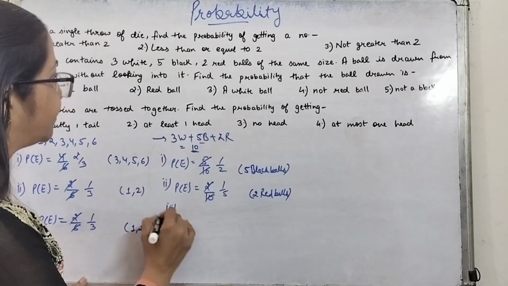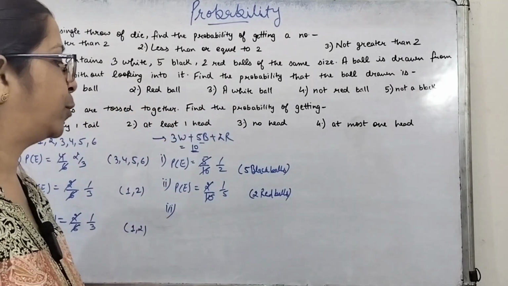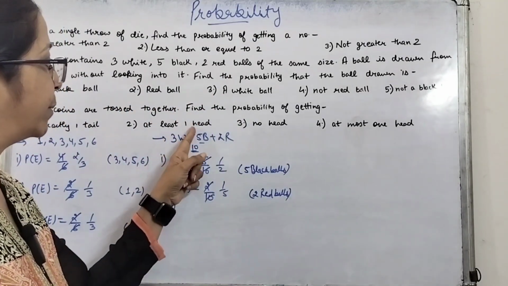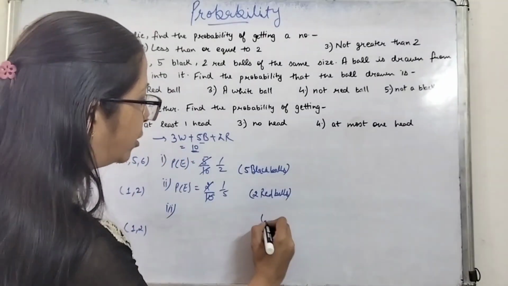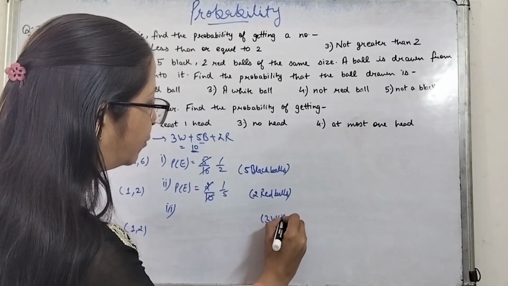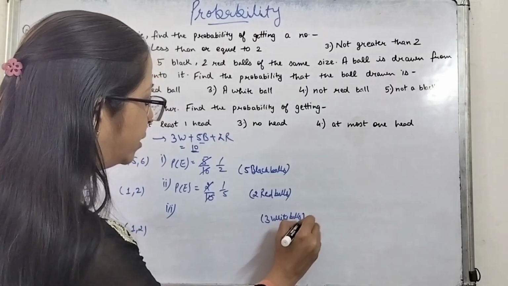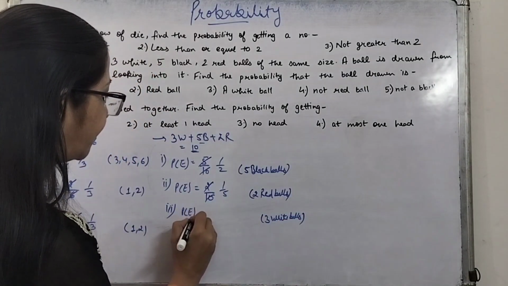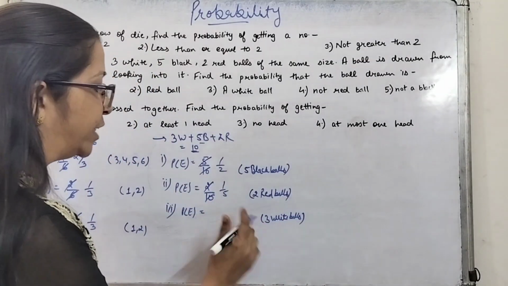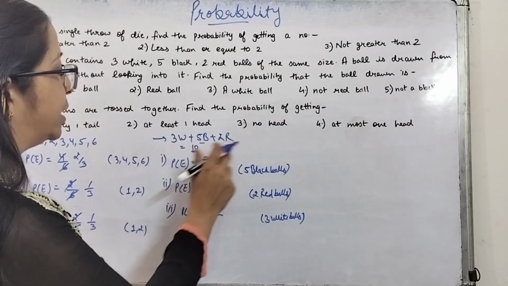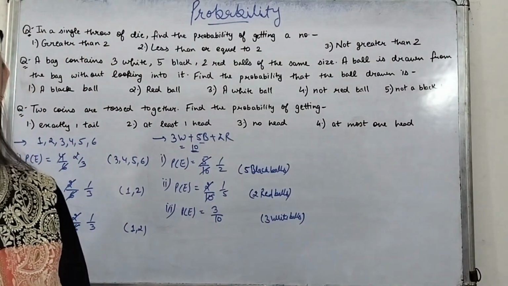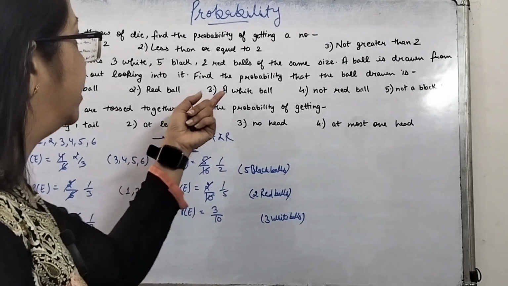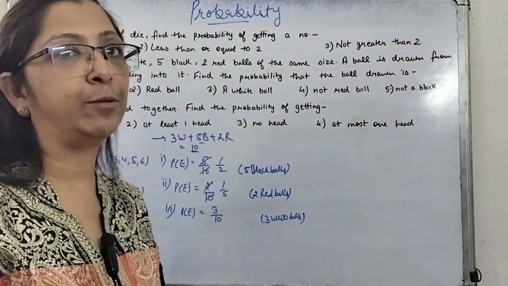Third part is getting a white ball. Now white ball, how many favorable conditions are there? 3 white balls are there. So picking any of these 3 white balls is our favorable condition. Now the probability will be the number of favorable conditions, that is 3, and total number of possible outcomes is 10. So 3 upon 10 will be the probability of the event, the event being getting a white ball.